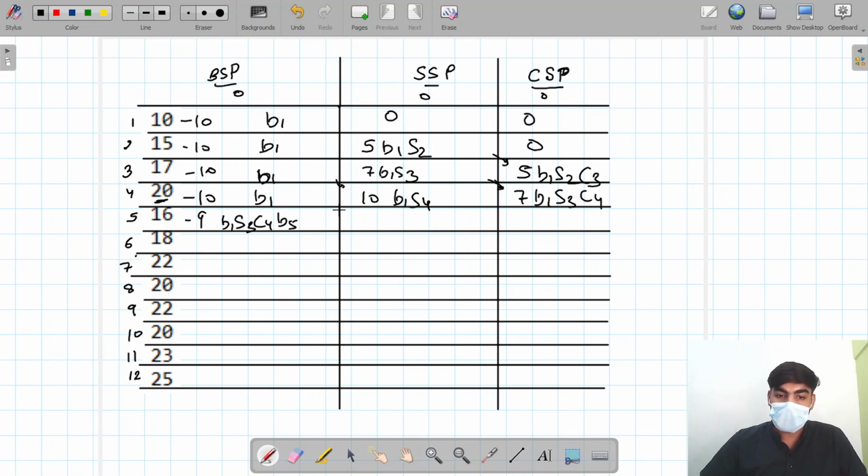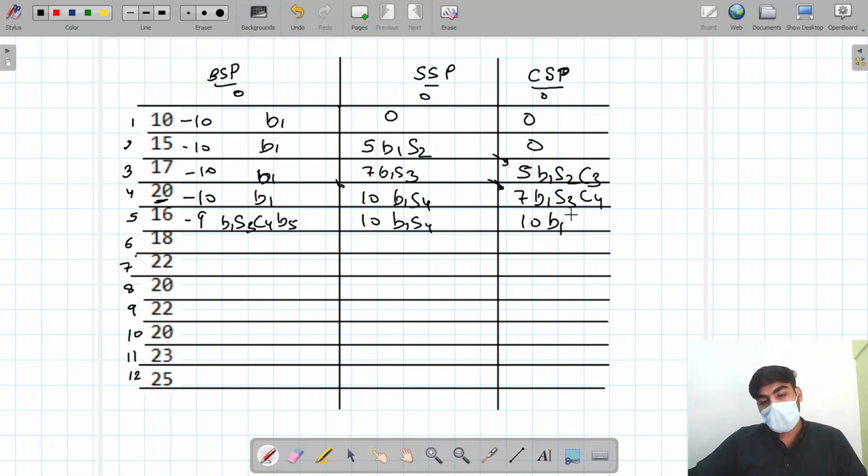Now come to this one. If we sell today, we get a profit of 6 rupee because 16 minus 10, 6. Or we take the older as it is, we get 10 rupee profit. So which one is greater? 10. We take it as it is. Now come to that one. If we cool down today, we get 10 rupee profit. If we take the older as it is, we get 7 rupee profit. So which one is better? Today.